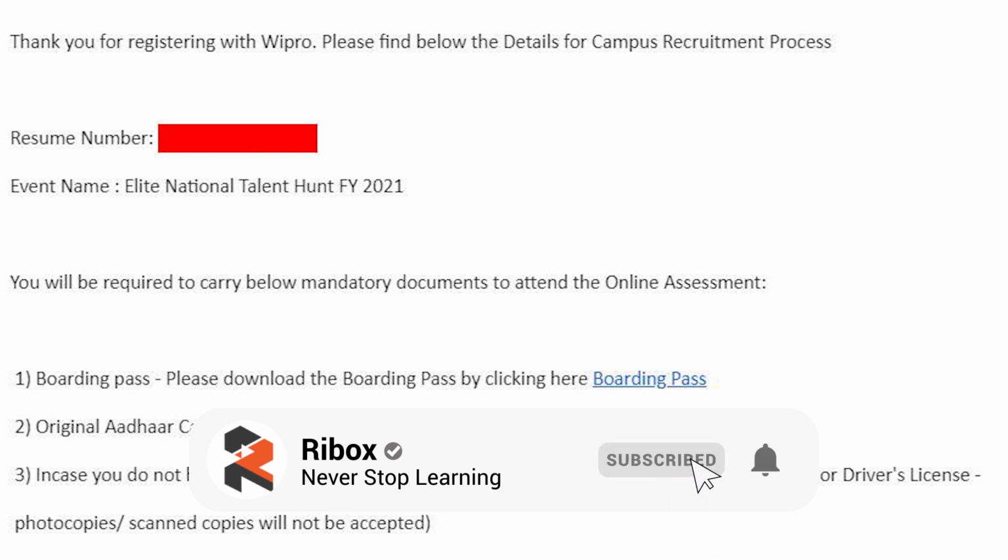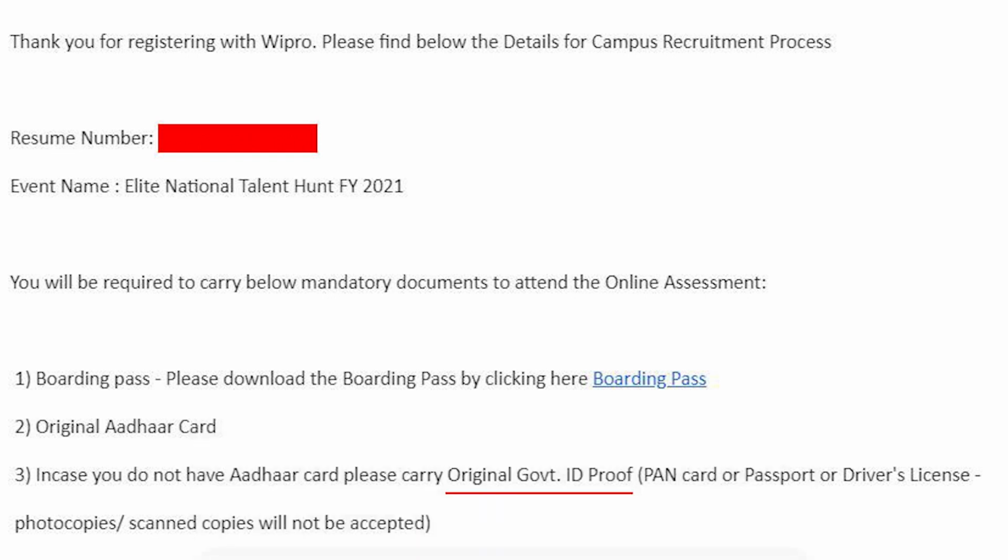If you do have an Aadhaar card, because it's a mandate for everybody to have it now, that's completely fine. If you don't have an Aadhaar card, you need an original government ID proof, which is clearly mentioned in this mail. If in case you do not have the Aadhaar card, please carry original government ID proof. Your PAN card or your driving license will work fine, but you need to have the original one, because the mail clearly says that photocopies or scanned copies will not be accepted.